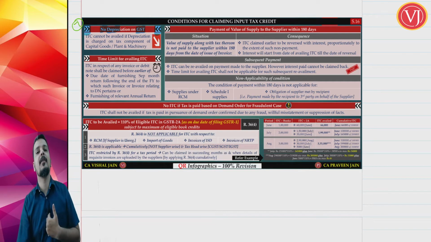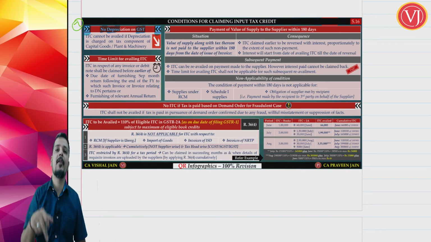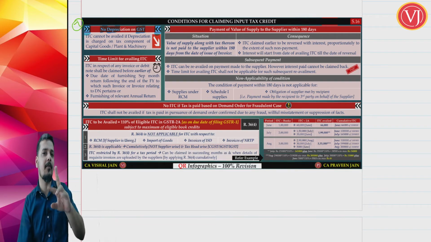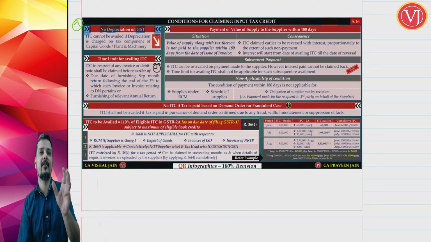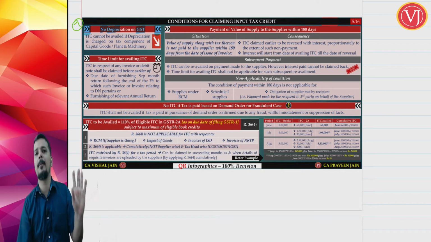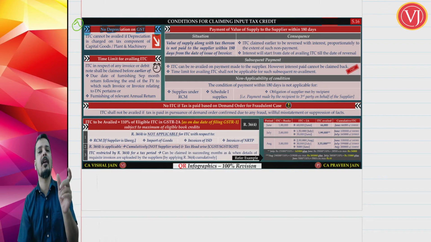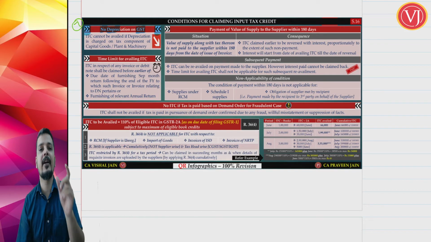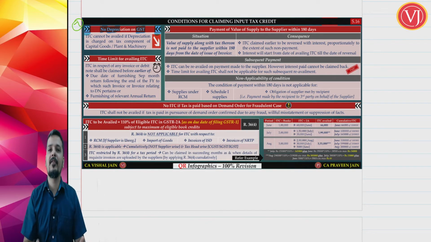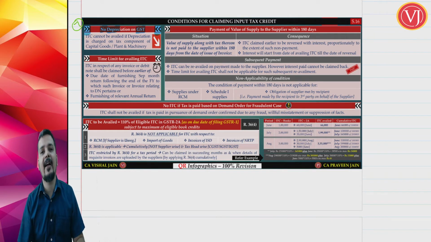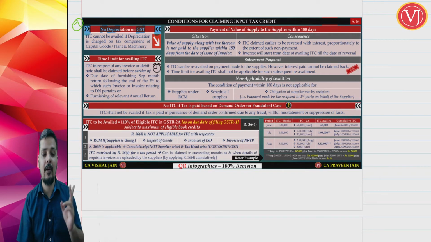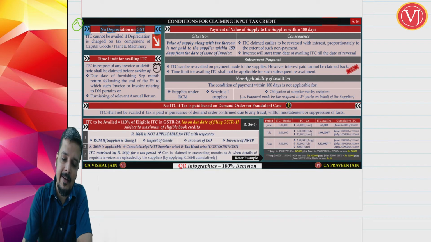Either I can get the benefit of depreciation or I can get the benefit of input tax credit. I cannot get the benefit of both. So on 1 crore 80 lakhs, forget about 10 crores. 10 crores it is purely depreciation. On GST portion, 1 crore 80 lakhs, either I have to treat it as cost and claim depreciation or I can take input tax credit. Both are mutually exclusive. I cannot enjoy both.